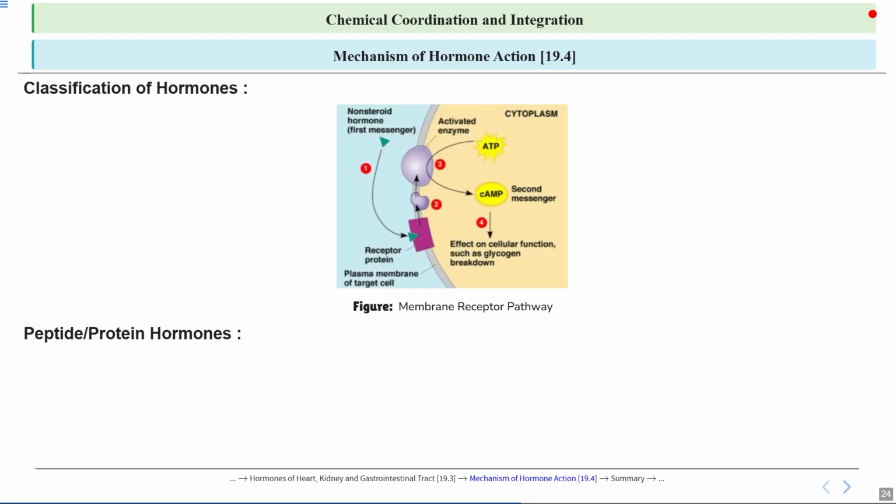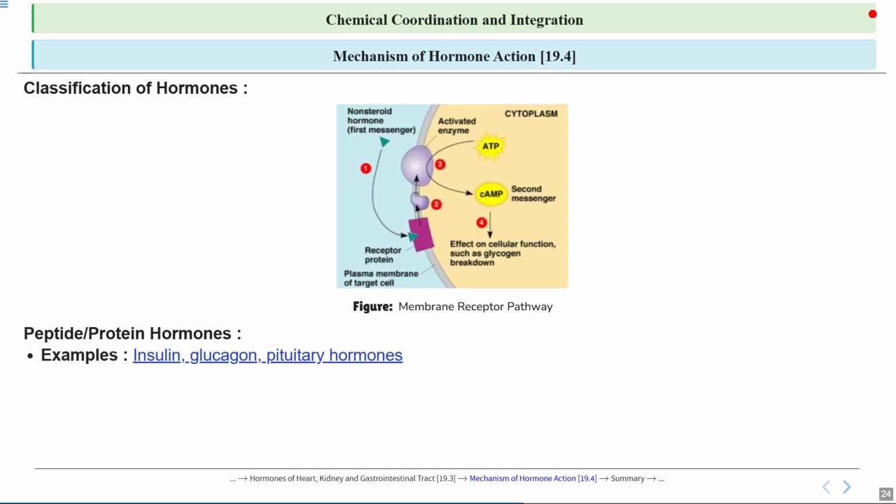Let's talk about peptide or protein hormones. So these are made up of amino acids and are larger in size compared to steroid hormones, and they cannot pass through the cell membrane, and instead they bind to receptors on the cell surface, triggering a series of internal signals that affect the cell's activities. These hormones play a key role in regulating processes like metabolism, growth, and reproduction, and are produced by various glands such as the pituitary and pancreas.